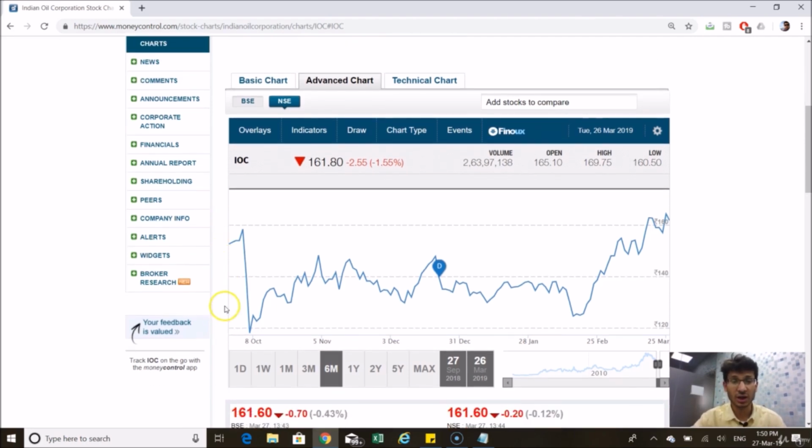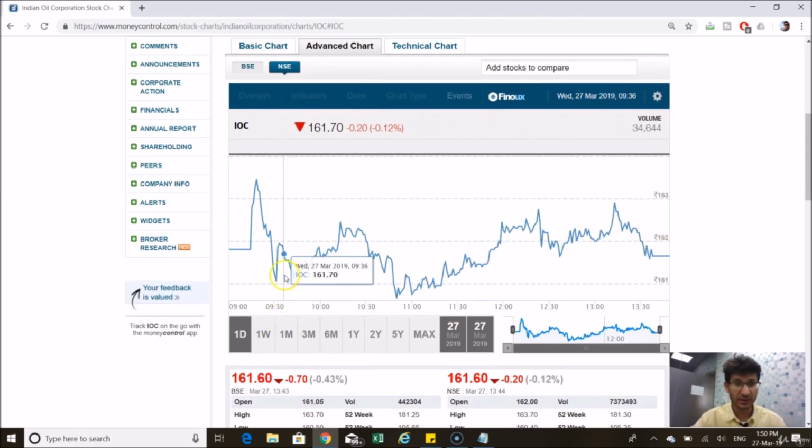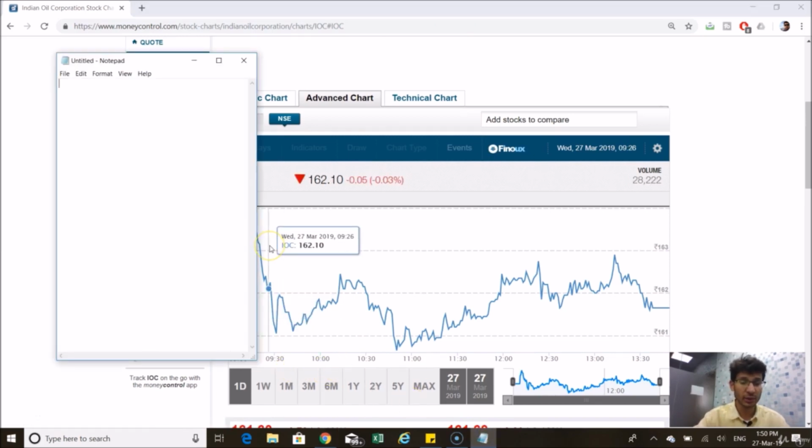So checking out this chart, if we see a one-day trend, we can simply see here that the stock fell down till 11 o'clock, and then it started rising a little bit. And if we see another chart, so majorly what I want to explain here is that whenever you are doing one trend analysis, this is one bonus tip. I'll be covering this again later on in the next video.